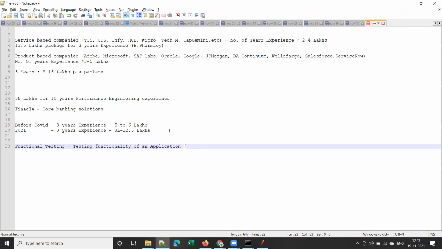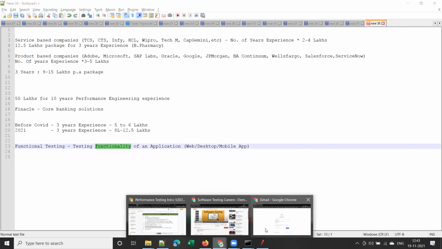When I say an application, it can be a web application, a mobile application, or a desktop application. It can be any application. So testing the functionality of an application is called functional testing. You understood what is meant by functionality, right? I hope you got a basic idea of what functional testing is.